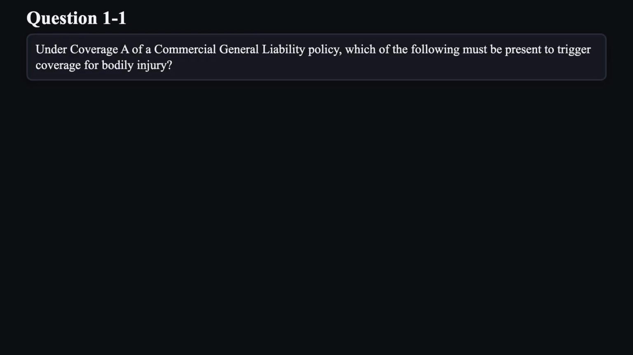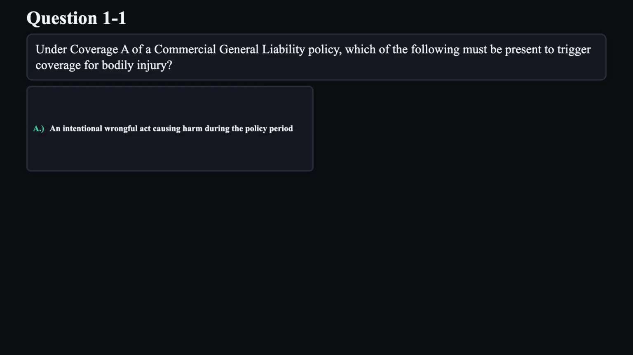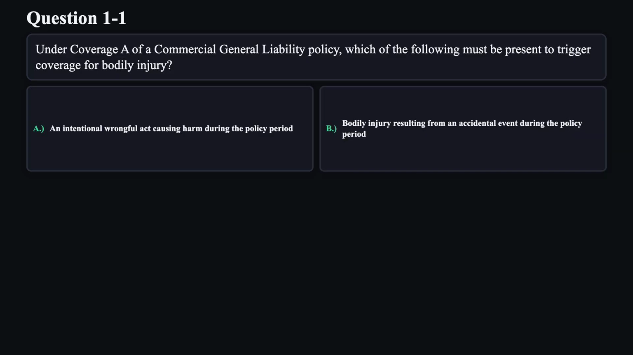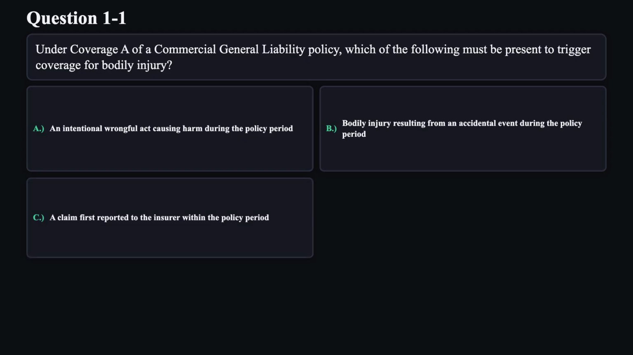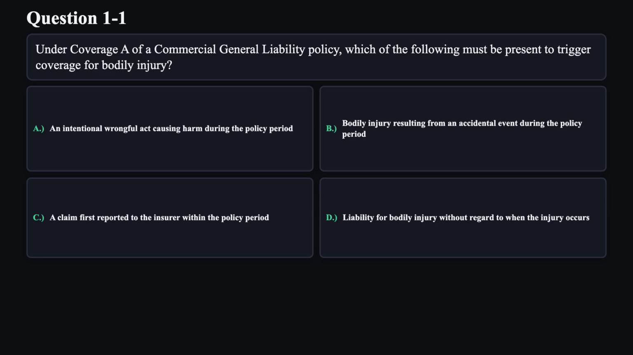Under coverage A of a commercial general liability policy, which of the following must be present to trigger coverage for bodily injury? A. An intentional wrongful act causing harm during the policy period. B. Bodily injury resulting from an accidental event during the policy period. C. A claim first reported to the insurer within the policy period. D. Liability for bodily injury without regard to when the injury occurs.